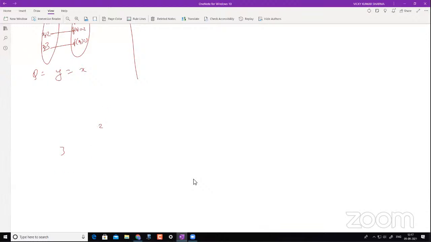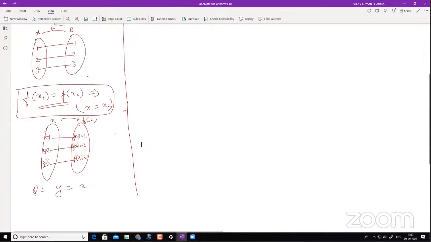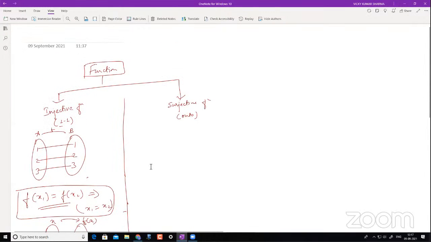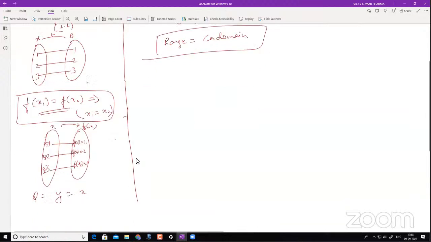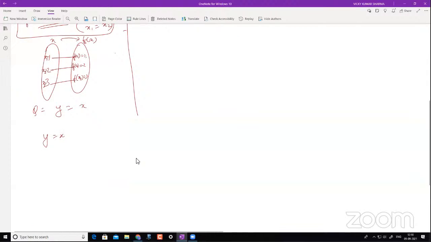Okay, now let's understand. This is all about this. As you do numericals on this, you will be able to understand it better. What do we mean by surjective here? When the range is equal to the codomain, that is surjective. All the values of the codomain are matched with the range.